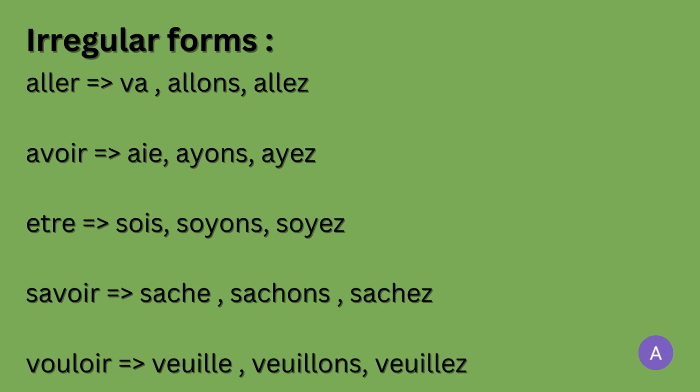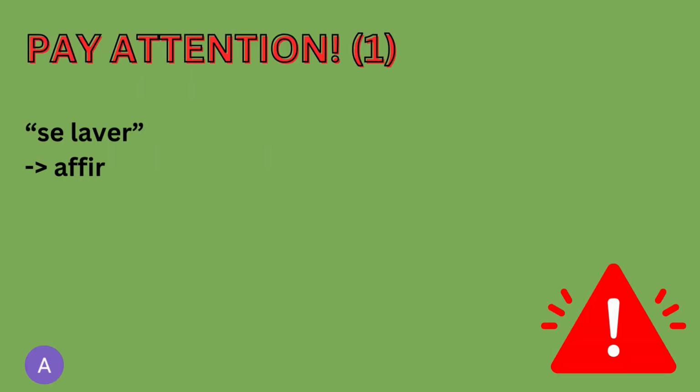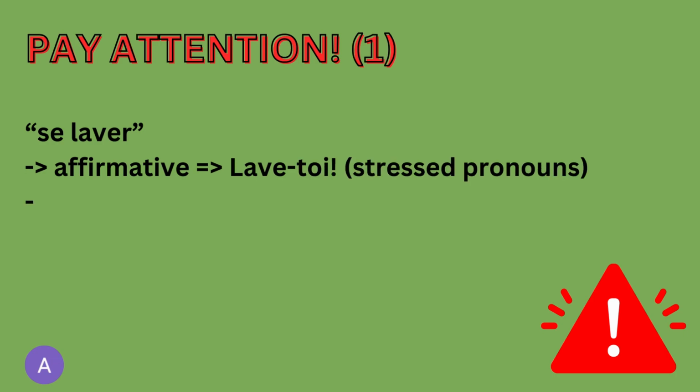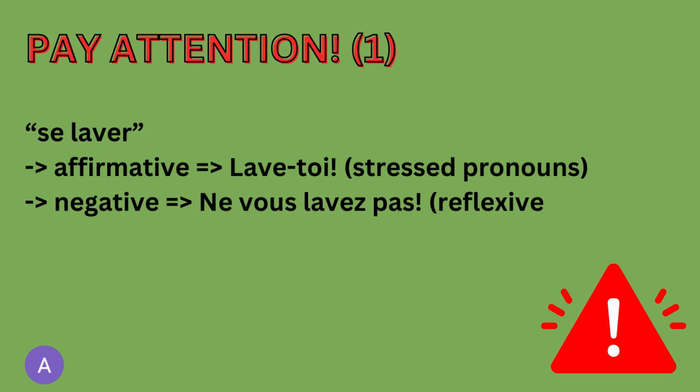We also need to know what they mean. In case you don't know, aller means to go, avoir means to have, être means to be, savoir means to know, vouloir means to want. Now pay attention, because it is important when conjugating reflexive verbs, so verbs for which the action is made upon oneself. There are some problematics to be made when conjugating in the affirmative form or in the negative form.